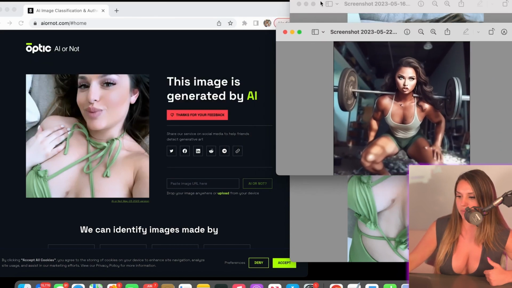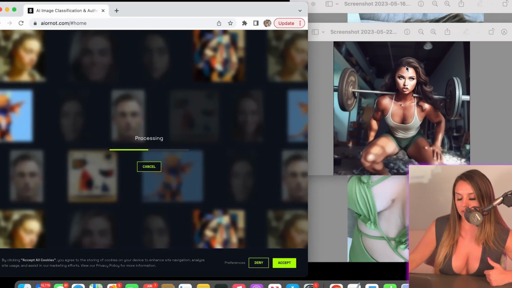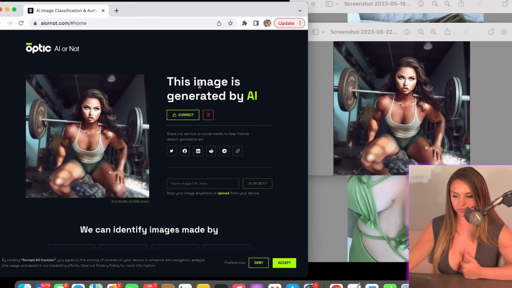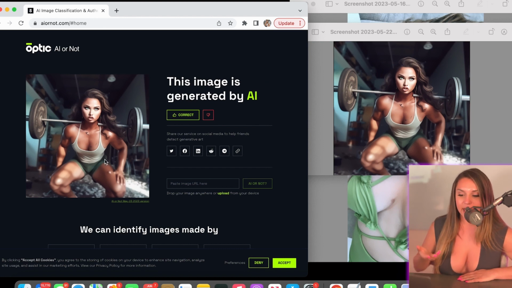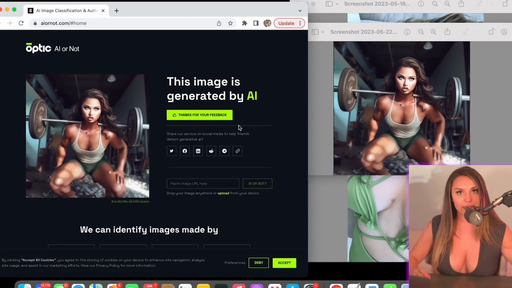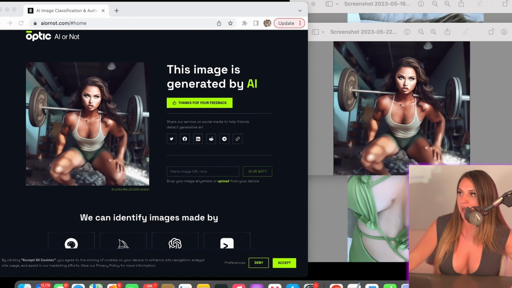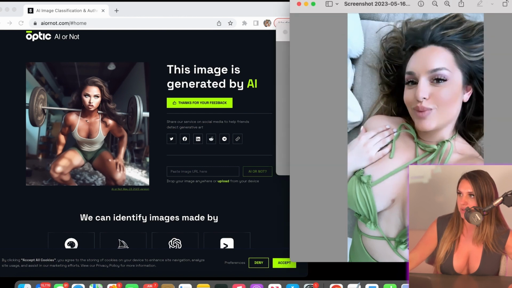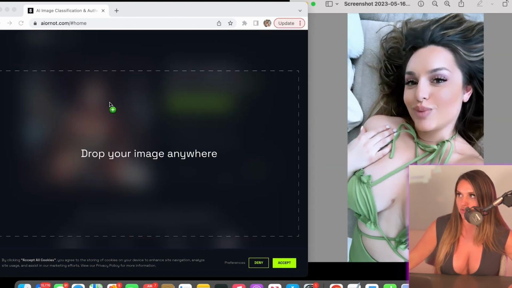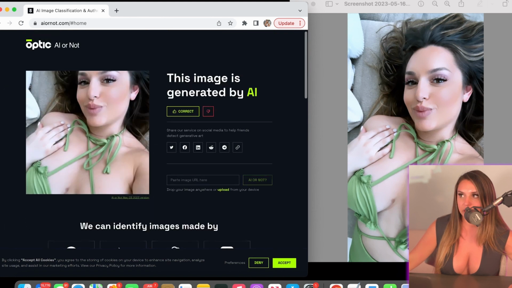We're going to drag and drop this one in. And let's see what it says. And yes, this one was generated by AI, as we may or may not already have known. So I'm going to hit here and let them know correct, because clearly we got to make this just a little bit smarter. I'm actually going to go back and redo that one that they said was AI that really wasn't. I'm just going to drag it in there because I don't like that.